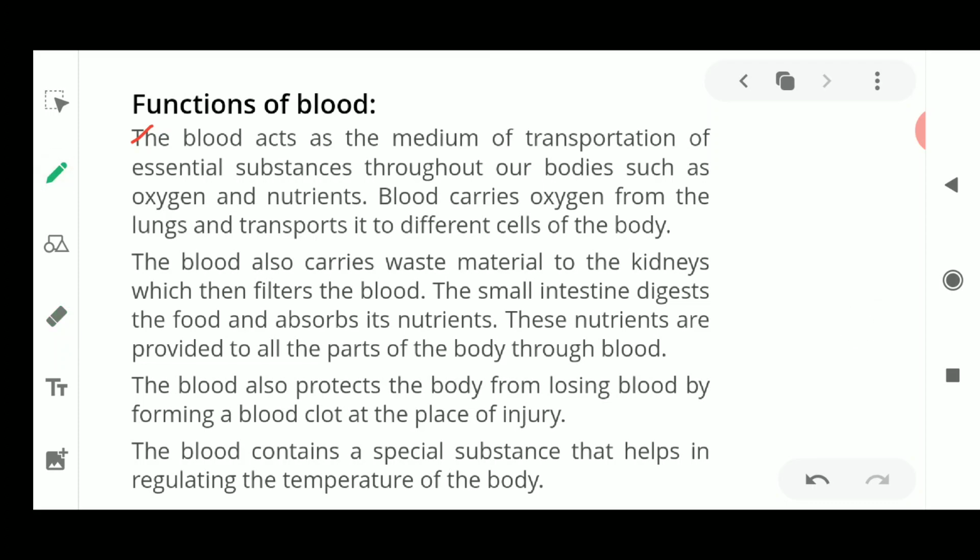Next thing is that the blood contains special substances which help in regulating the temperature of your body. Fine. So it is the way by which your body maintains the temperature, so in summers you are not going to get so much high temperature, and in the winters you are not going to feel so much cold. Why? What happens if you are present in cold conditions? Your blood is not going to freeze. So this is the unique property of human blood, that it is not going to freeze according to the temperature present outside.